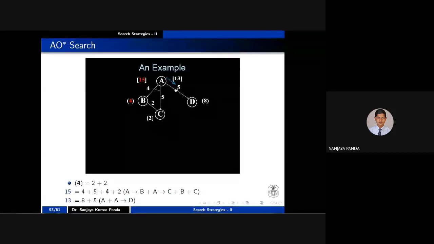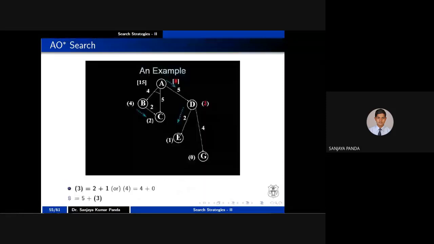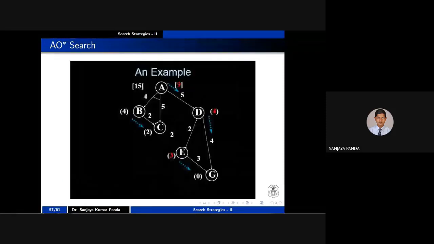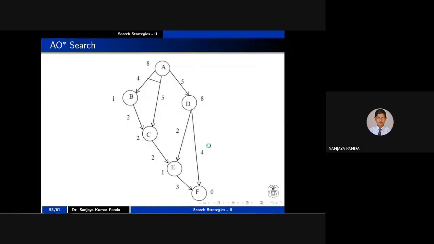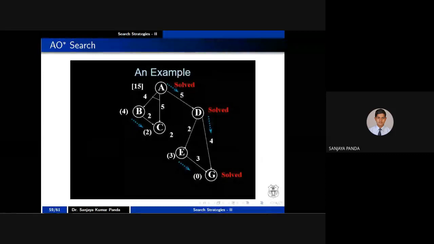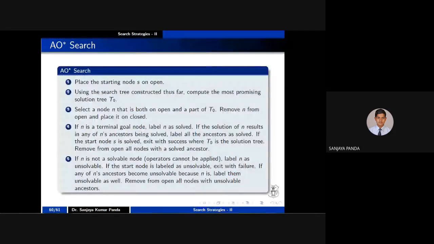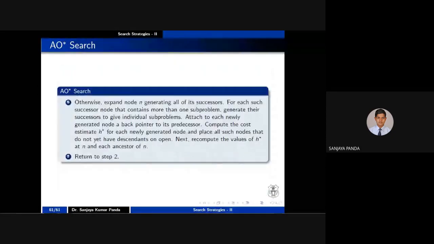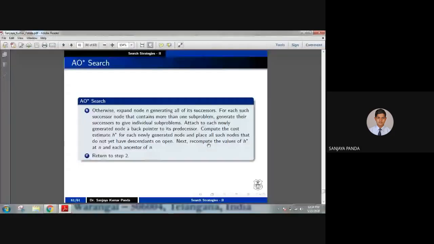So you go on iterating. Finally you will get the solution like this. This is the particular path you will get. Okay, so this is all about today's session presentation. Now this is the algorithm. Please go through it.